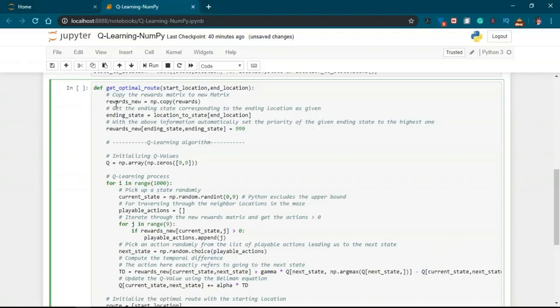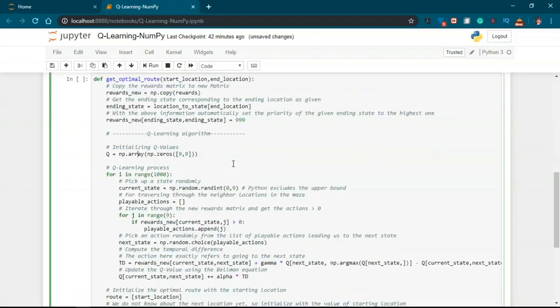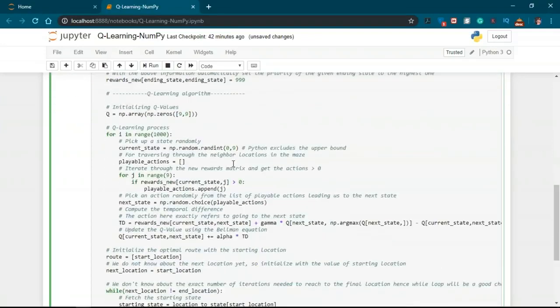So we'll start by defining the function by initializing the q values to be all zeros. As you can see here, we have given the q values to be 0, but before that, what we need to do is copy the reward matrix to a new one. So this is the rewards new. And next, what we're going to do is get the ending state corresponding to the ending location. And with this information, we'll automatically set the priority of the given ending state to the highest one. We are not defining it now, but we'll automatically set the priority of the given ending state as 999. So what we're going to do is initialize the q values to be 0.